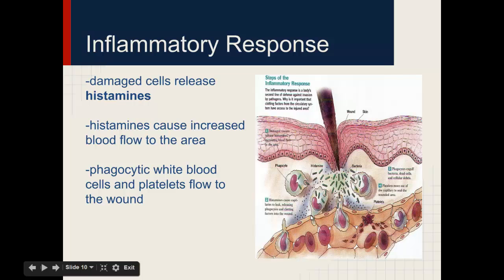Platelets as well as white blood cells. The phagocytic white blood cells will eat the bacteria or virus that's entering your body, and the platelets will cause your blood that's flowing to clot. So you'll get a scab, you might get some pus, and all of that is a way of your body trying to attack whatever's invading it.